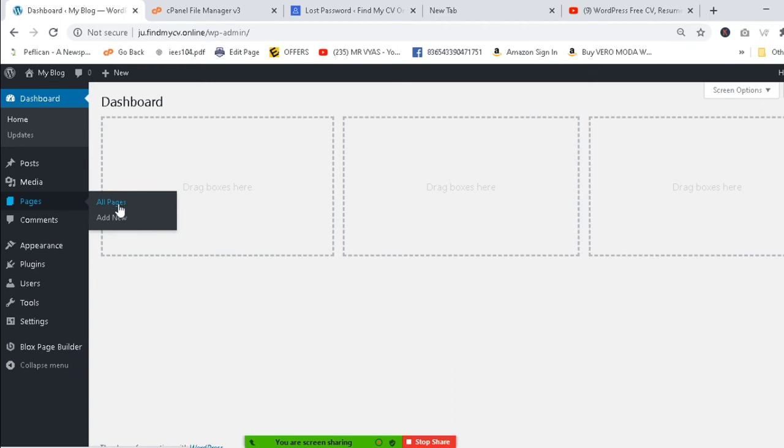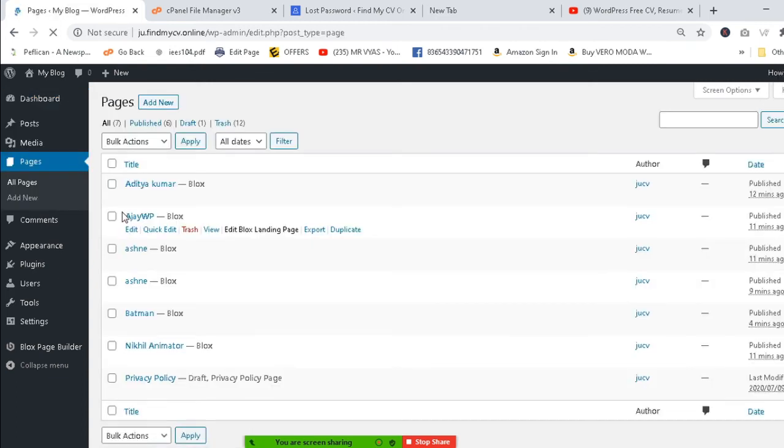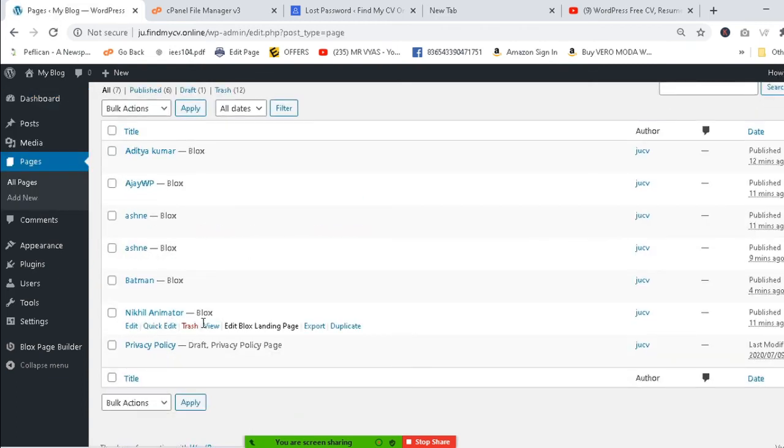He can go to all pages and he can find the Nikhil pages here. So this is the Nikhil page, Nikhil animator. Okay. So right now do not edit others' ones, because your group is there. I know very well. So click on edit. So you can find here one more, edit with blocks landing page. This one. So do not go to the edit section. Once you go to the edit section, you cannot find it.